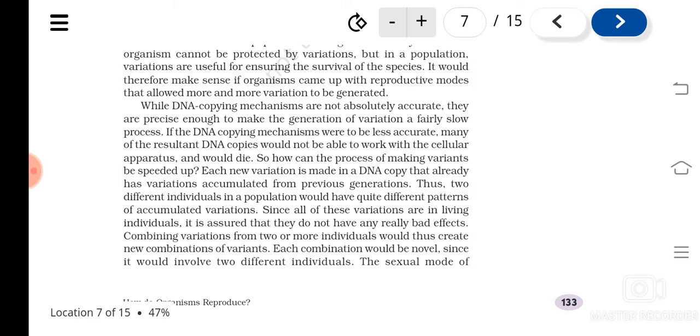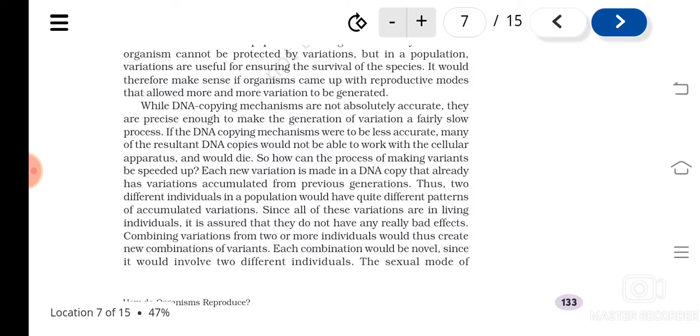Okay, if the DNA copying mechanism were less accurate, many of the resulting DNA may not be able to survive, isn't it? They may die. So, as all of these variations are in living individuals, they do not have that much bad effect.